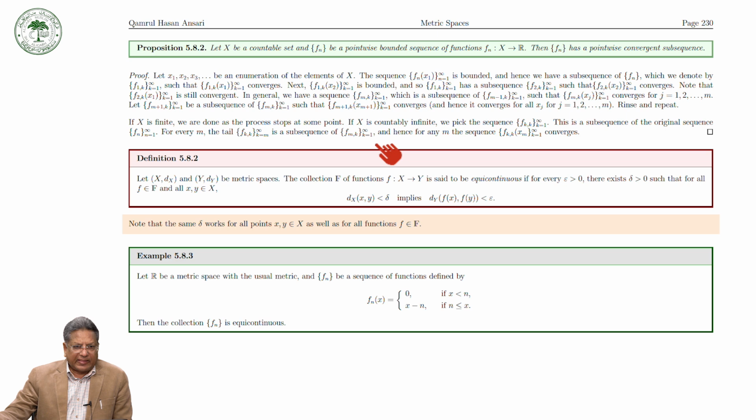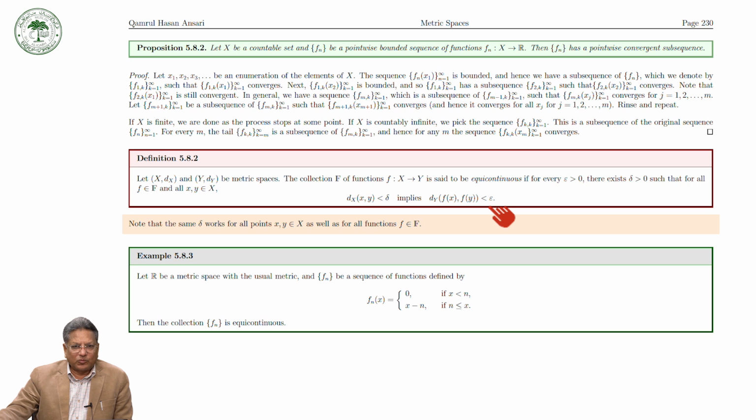Let X and Y be two metric spaces. A collection F of functions f from a metric space X to another metric space Y is said to be equicontinuous if for every epsilon positive there exists a delta positive such that for all f in this collection and all x, y in X, d(x, y) less than delta implies d(f(x), f(y)) less than epsilon.